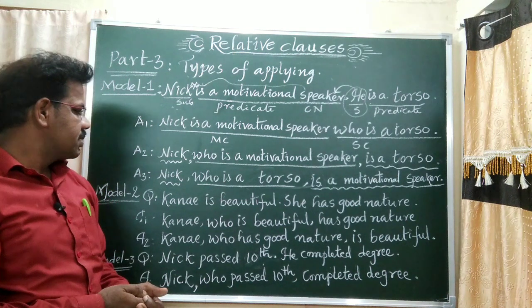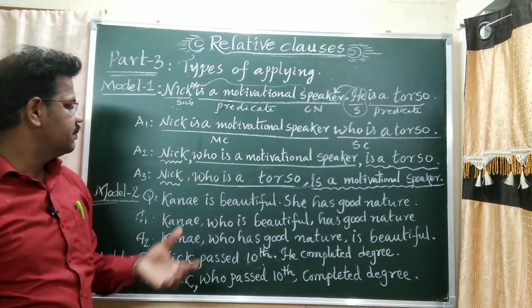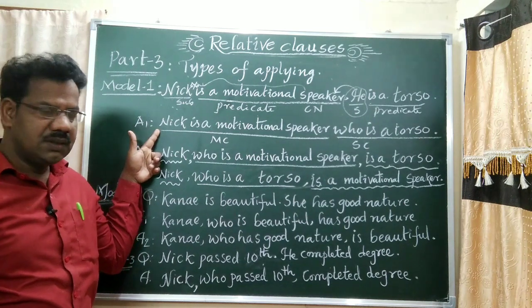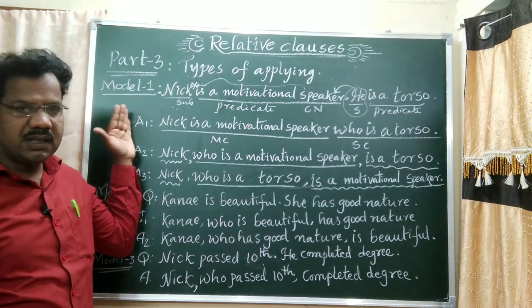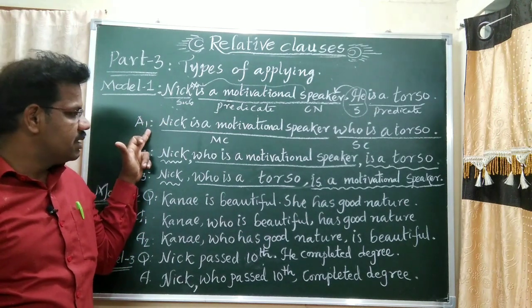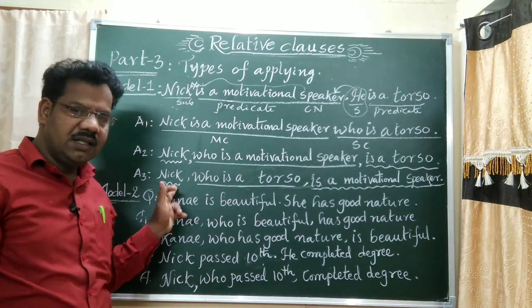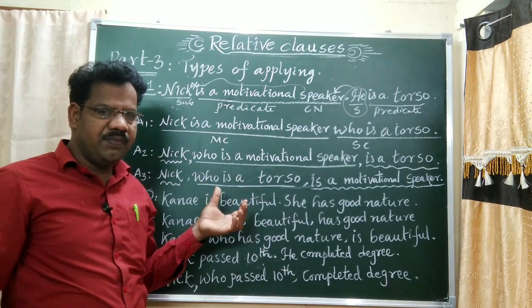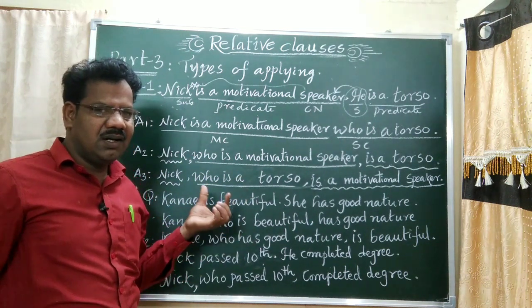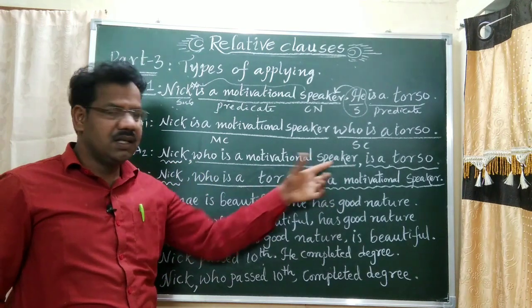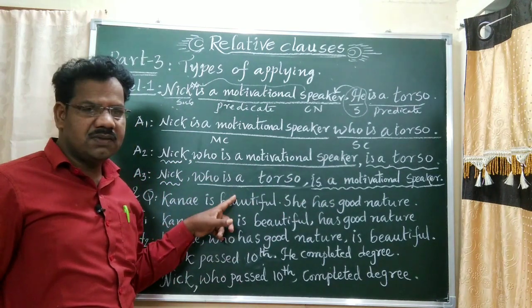Okay. So this is, again listen, model 1, question number 1 only. Types are 3. This is also correct. This is also correct. In the examination, if the question is non-defining relative clause, then you should apply commas. Either this one, both are correct.